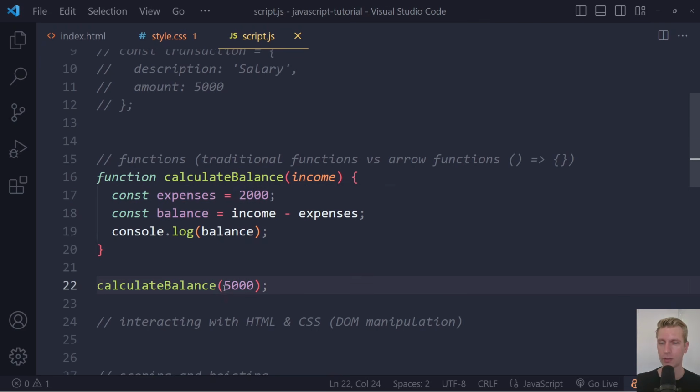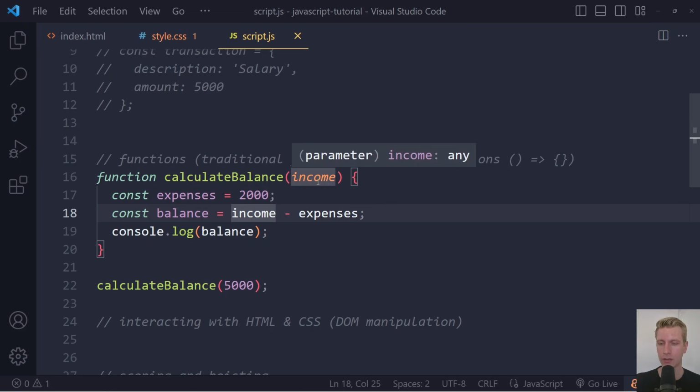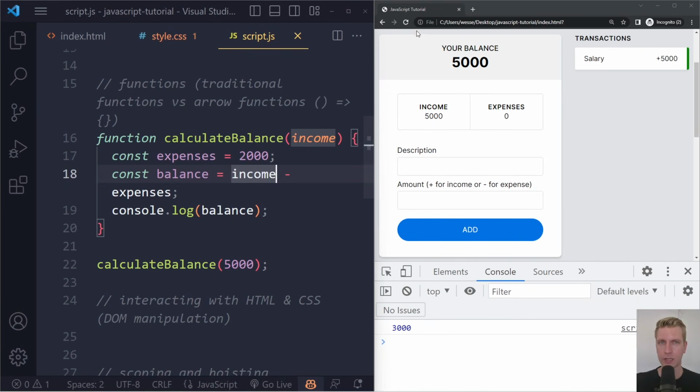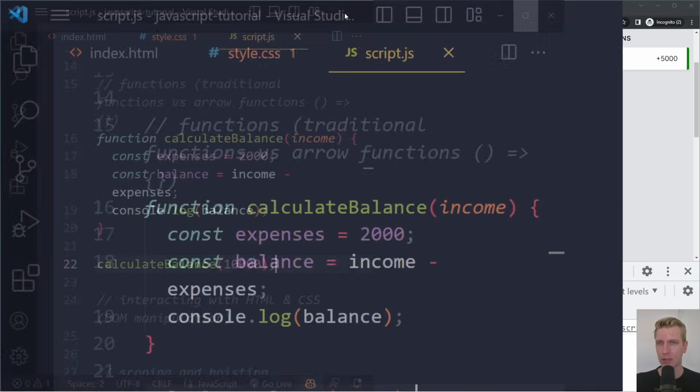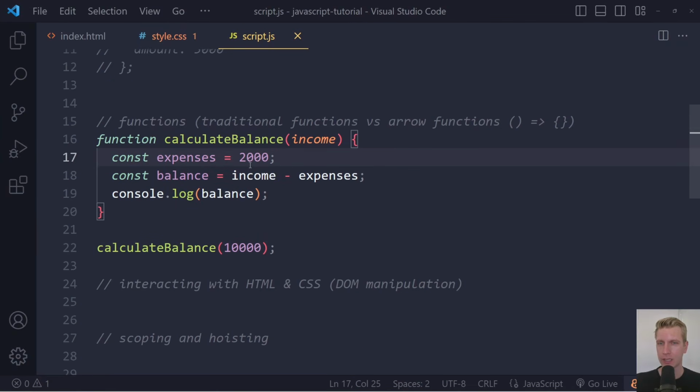So now when you call it, you can pass an input, 5,000. So when you call the function, it's going to take this 5,000 and assign it to income, right? So then you can refer to that 5,000 here by just using the word income, right? That's how this works. So now if I save here and refresh, we still see 3,000. But now when I make it 10,000, for example, as the income and refresh, we see 8,000, right? So now this function becomes a little bit more dynamic. Instead of always hard coding const income is 5,000, now we can let it be determined by the time we're calling it, essentially, right?